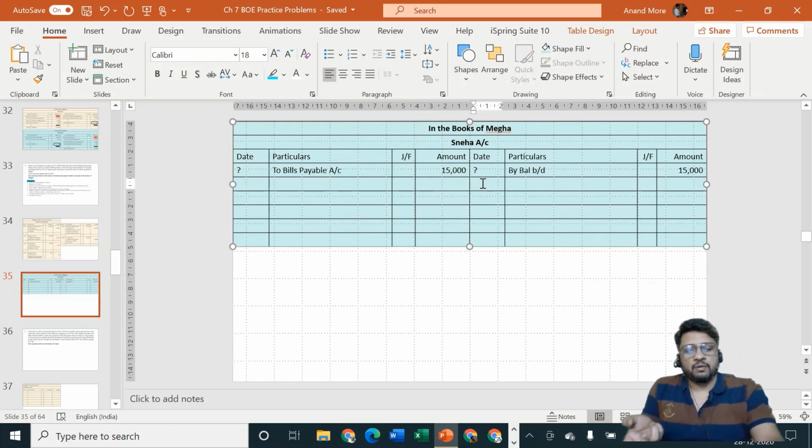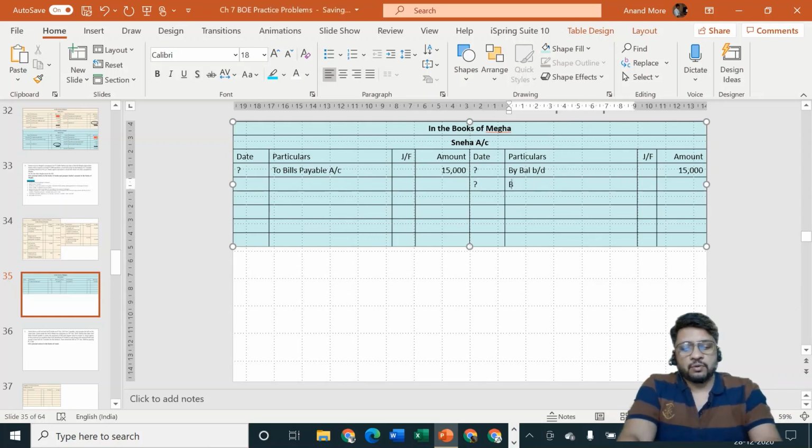Bills payable account debit to our creditor account, that means to Sneha account. So here we are going to specify by bills payable account. Bills payable account debit side and Sneha account credit side, amount will be 15,000.